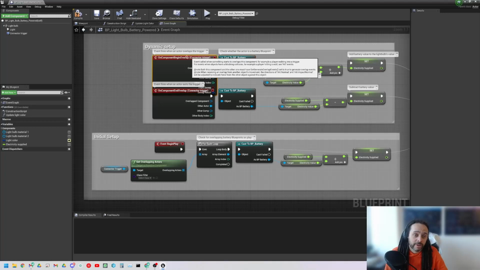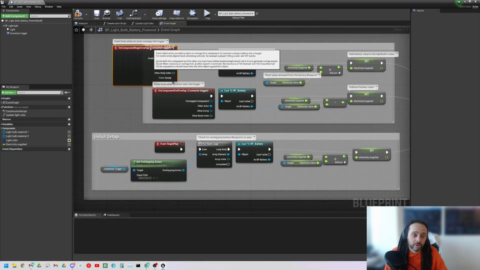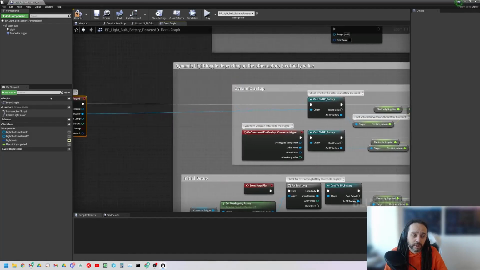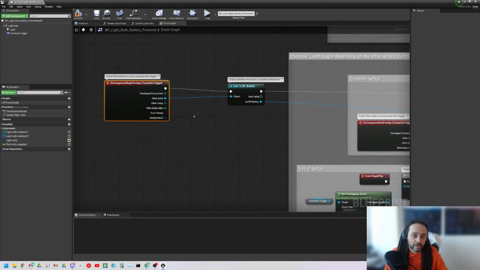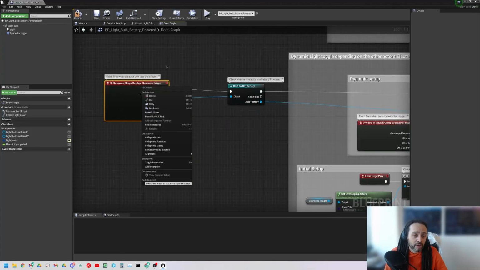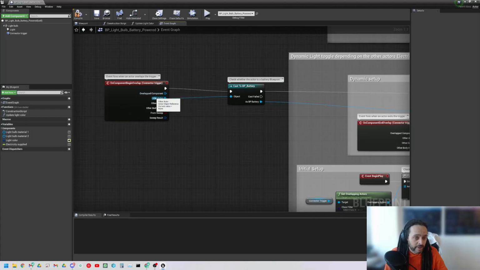What it's doing is, with this event begin overlap, it's going to check the other actor. I'm just going to move this out a bit so we can see it better. It's going to check the other actor. This begin overlap actually carries all of this data with it. It tells us which component's been overlapped, and which actor is the other thing that's overlapping it. We've got sweep hit results and things like that.